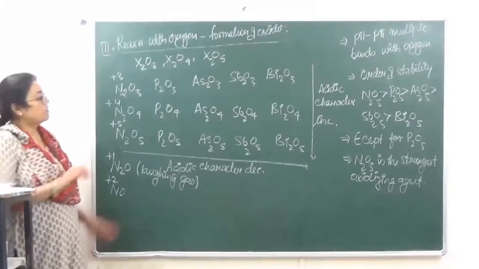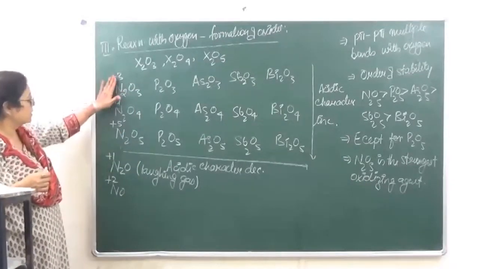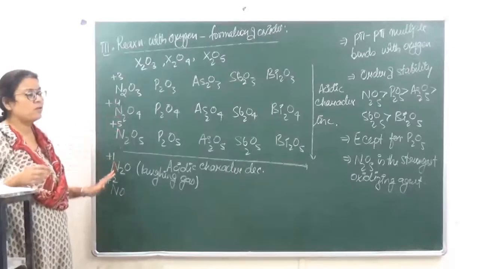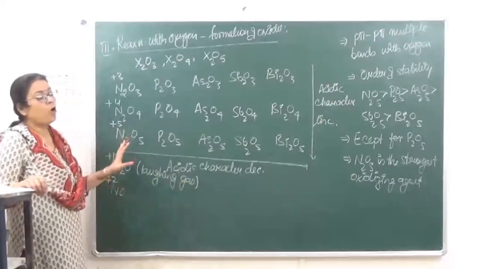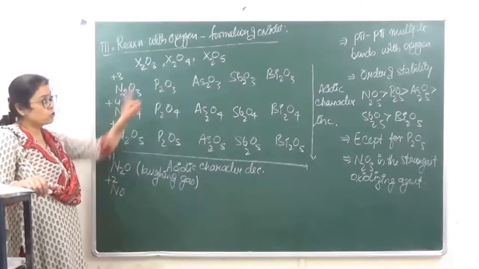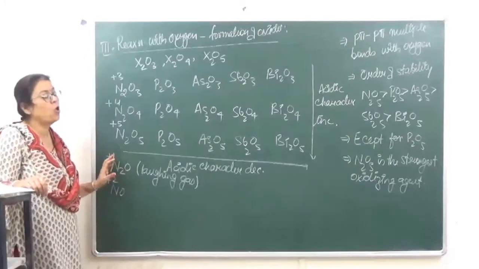Structurally, when we are talking of structures of all the oxides, it is seen that the oxides of nitrogen have different structures than all the rest of the oxides due to, as I just told you, p-pi multiple bonding, which it is going to show.